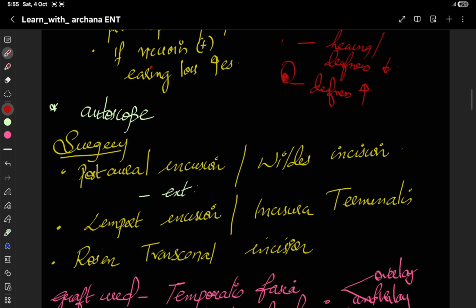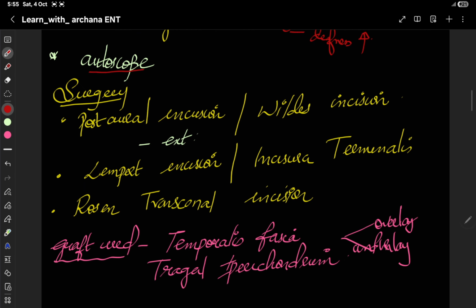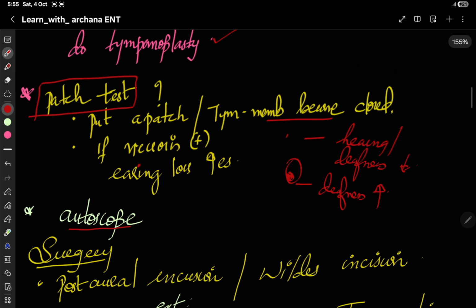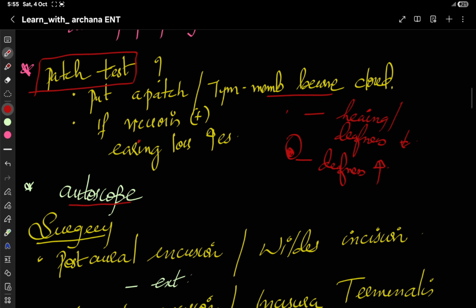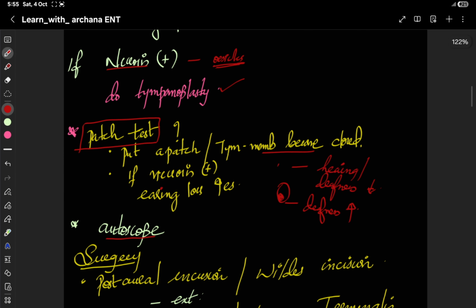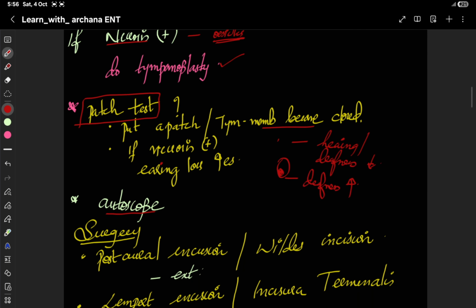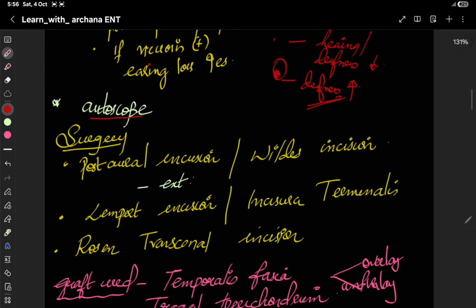This is called an otoscope. Using an otoscope we can see the perforation. The importance of this is that we have to check whether the patient has any ossicle necrosis before we conduct myringoplasty. Otherwise, if we close the tympanic membrane, it will increase the deafness. So we have to check that.